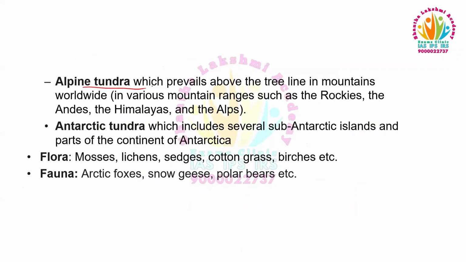Alpine tundra, which prevails above the tree line in mountains worldwide, and the Antarctic tundra, which includes several sub-Antarctic islands and parts of the continents of Antarctica. Flora: mosses, lichens, sedges, cotton grass, birches, etc. Fauna: Arctic foxes, snow geese, polar bears, etc.